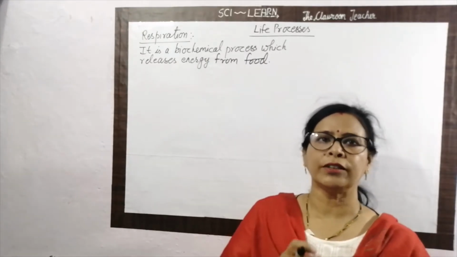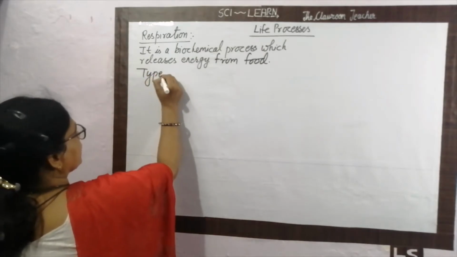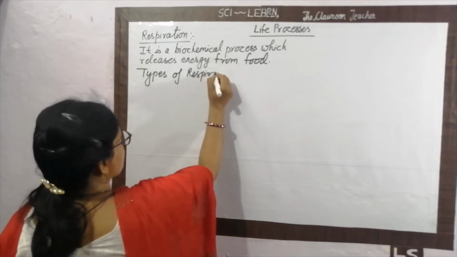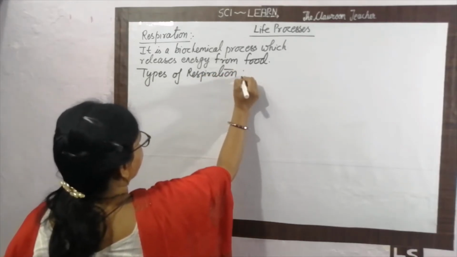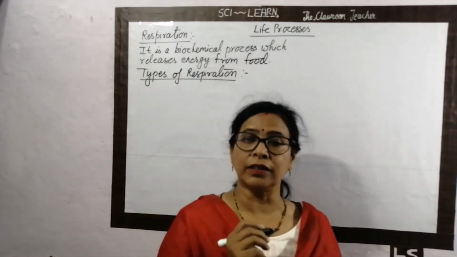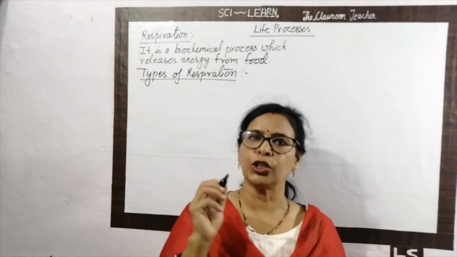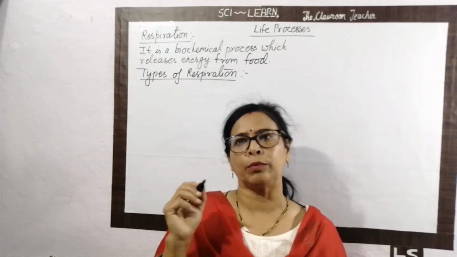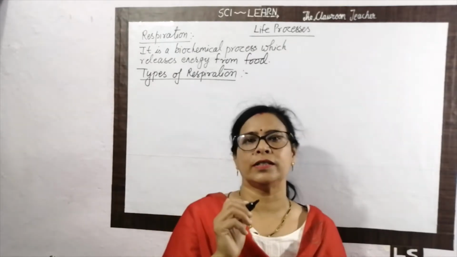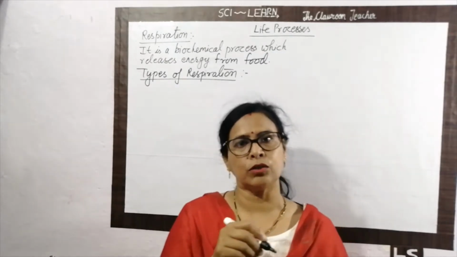Now we have to move to the various types of respiration. Types of respiration. Basically, respiration is of two types. Okay, it is a complex process. It is a long process also, and basically we are able to classify respiration in two parts. There are two types of respiration, and that classification is on the basis of the use of oxygen and not use of oxygen. If the oxygen is used or the oxygen is not used.